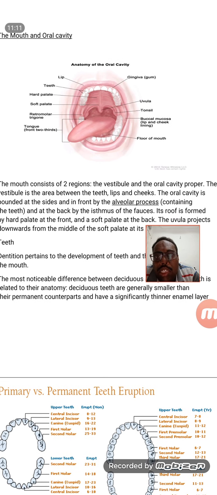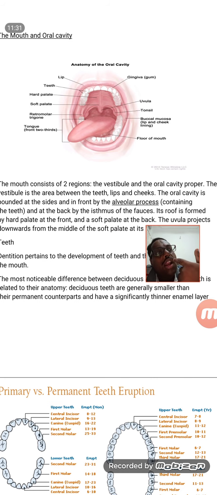And in the notes it was said that it has two major parts: the vestibule and the oral cavity proper. Vestibule means the gap between the teeth, lips and the cheek. This particular gap is known as the vestibule.